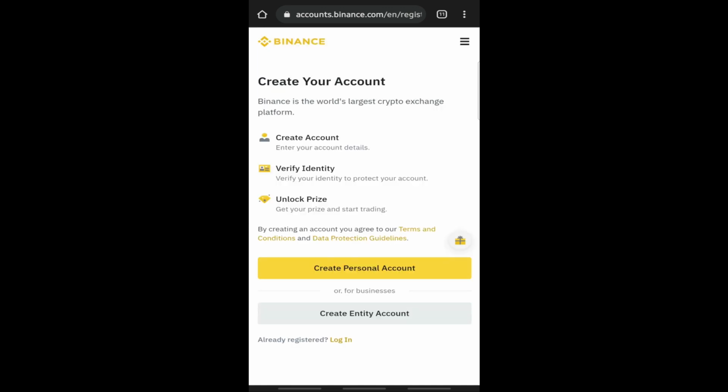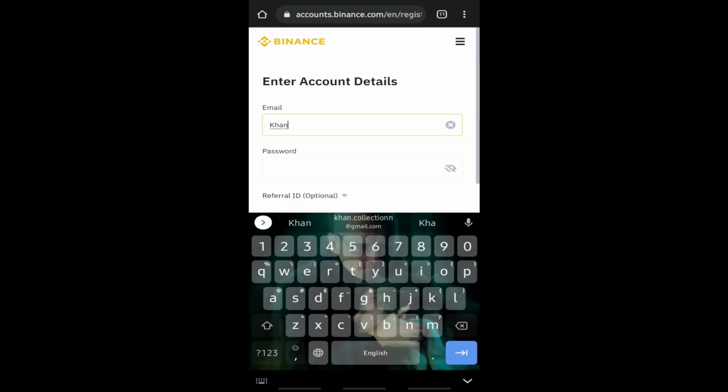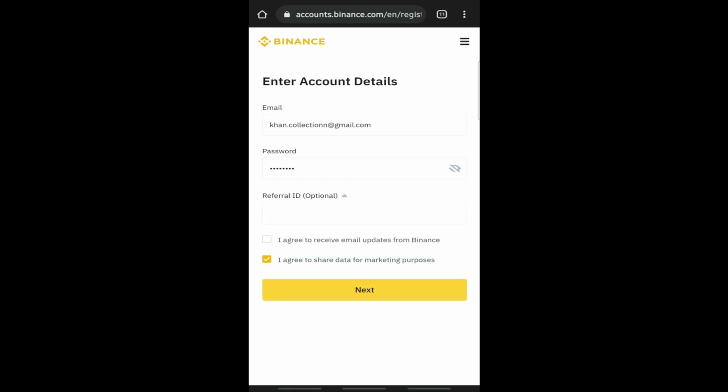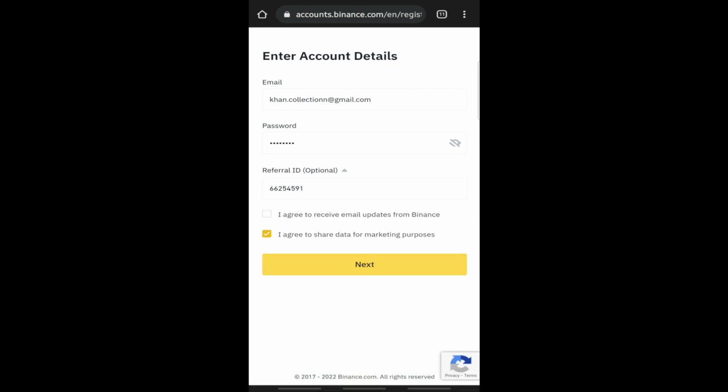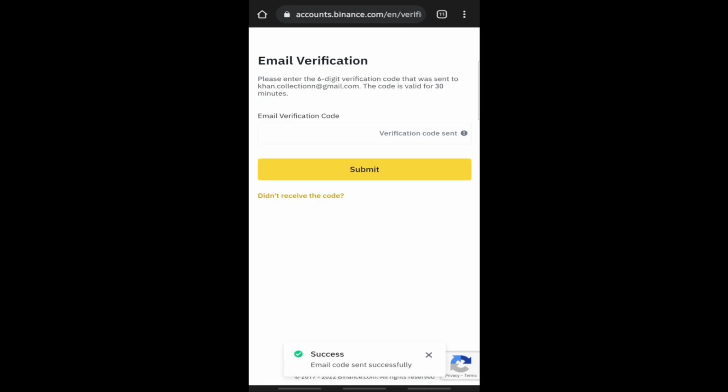Then click on Create Personal Account, type your email address, set a password for yourself, click on Referral ID, type in 66254591, click on Next, and you will be taken to the next page for email verification.